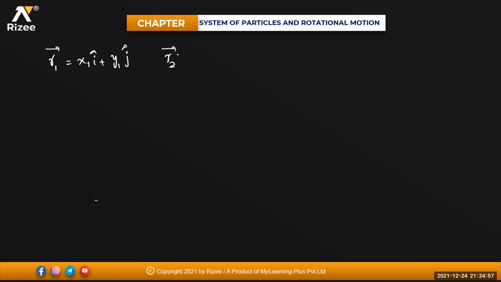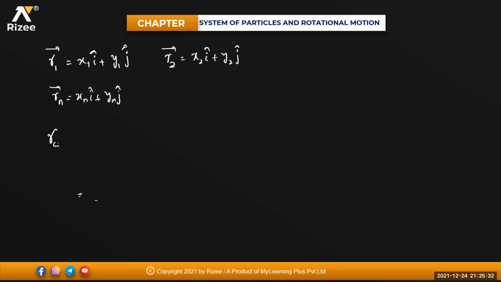R2 bar will be equal to x2 into i cap plus y2 into j cap. Like the nth particle, if I'm writing, that will be equal to xn along i cap plus yn along j cap.